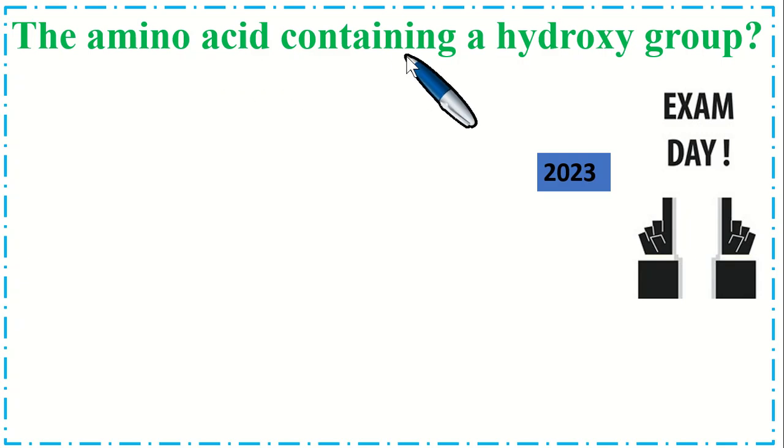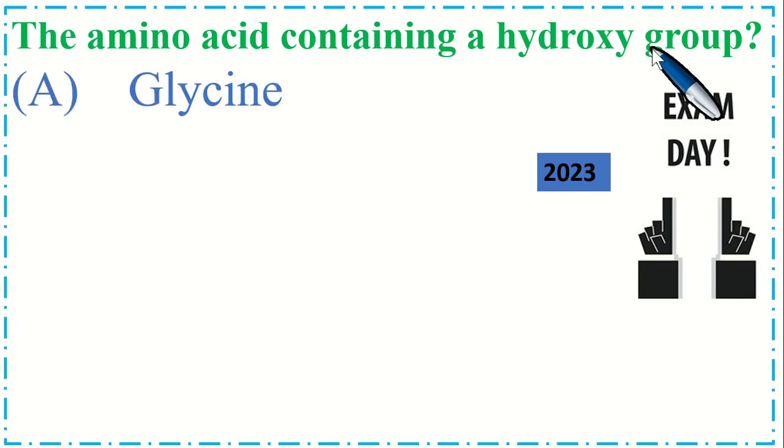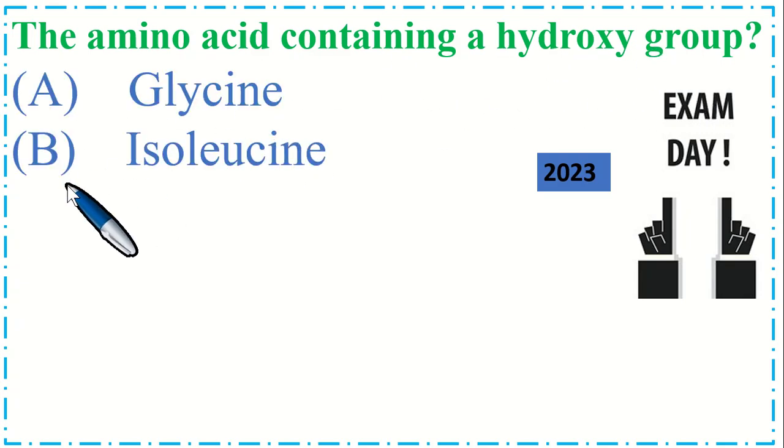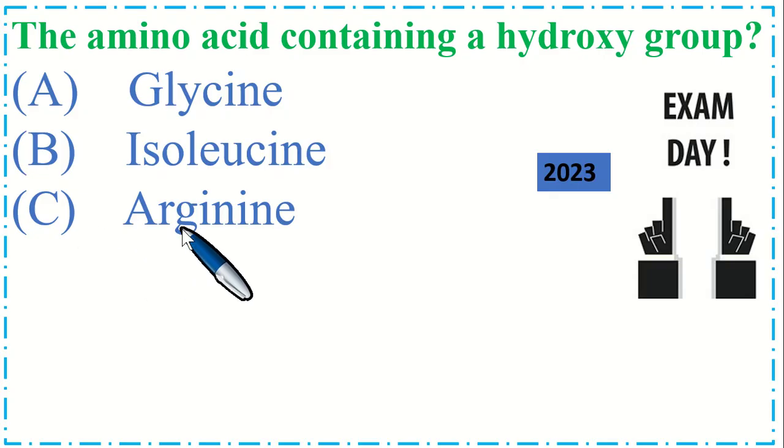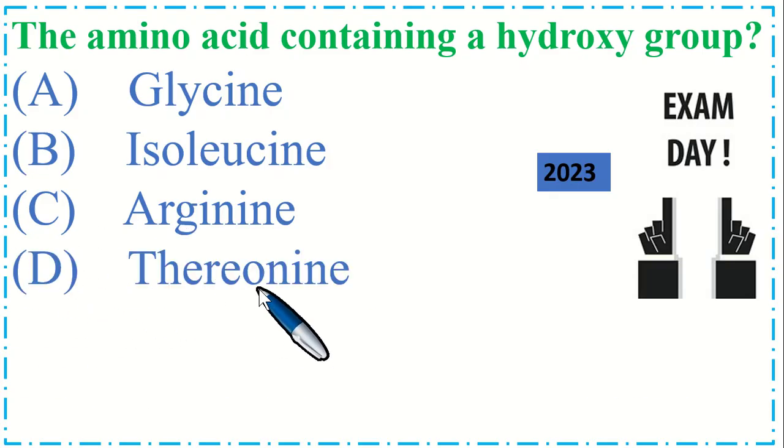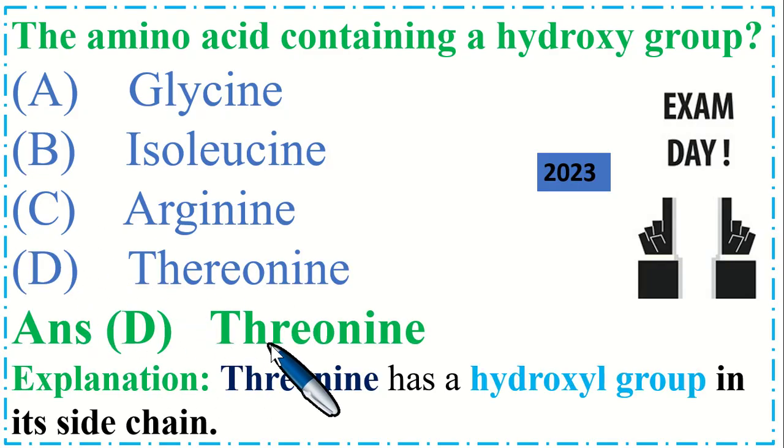The amino acid containing a hydroxy group: option A glycine, B isoleucine, C arginine, and option D threonine. So the correct option is D, threonine. Threonine has a hydroxyl group in its side chain.